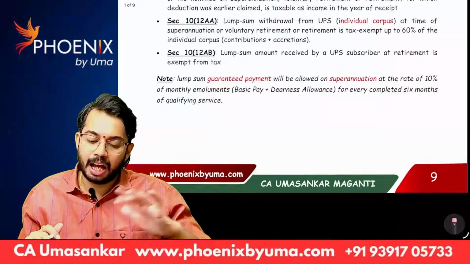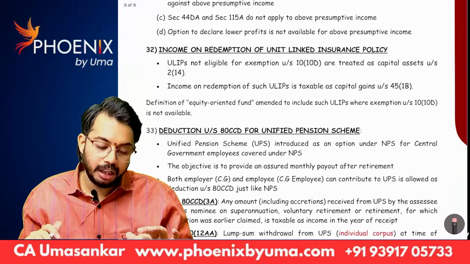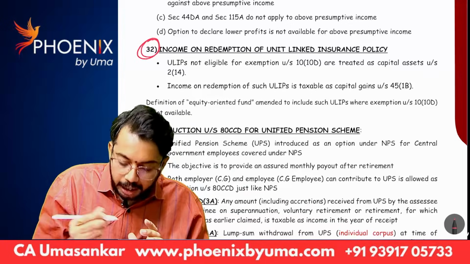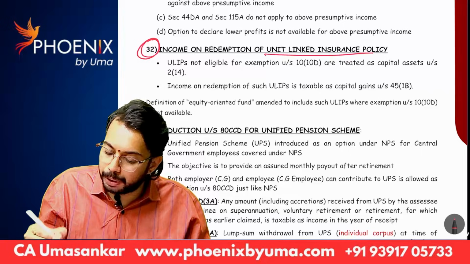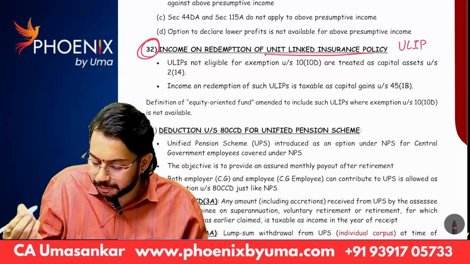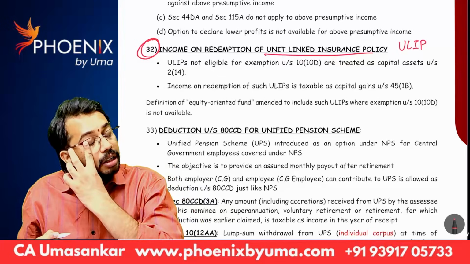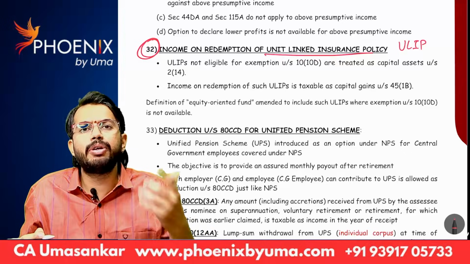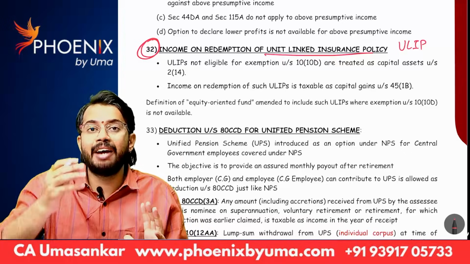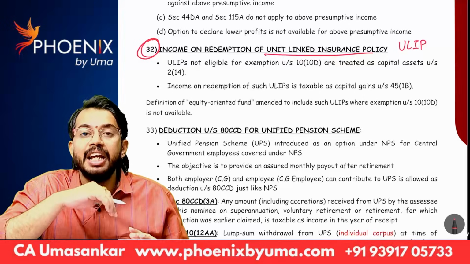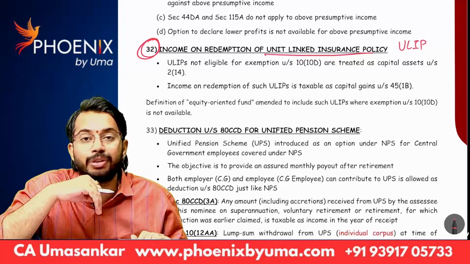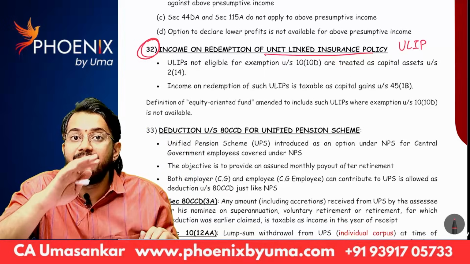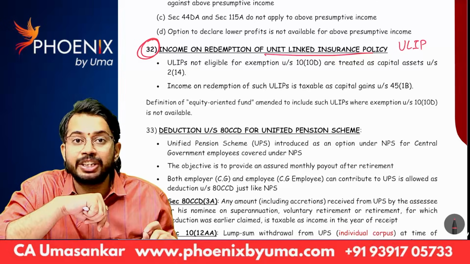Next, I will discuss another amendment. Go to the last page, 32. Income on redemption of ULIP, Unit Linked Insurance Policy. You know, right? If you take a Unit Linked Insurance Policy, maturity amount is exempt under section 10(10D). We have discussed in chapter 6A deductions. If LIC policy is taken before 1st April 2012, actual premium or 20% of sum assured, whichever is lower, is eligible for deduction under section 80C.